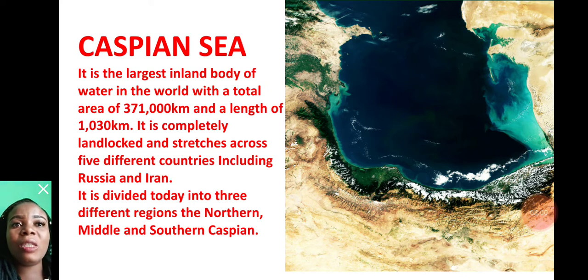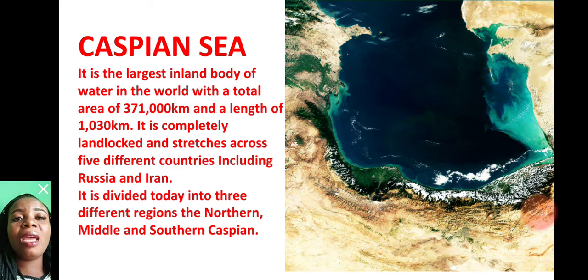Number one is the Caspian Sea. You noticed I said some lakes are large enough to be called a sea, and here is one of them. The Caspian Sea is the largest inland body of water in the world with a total area of 371,000 square kilometers and a length of 1,030 kilometers. It is completely landlocked and stretches across five different countries, including Russia and Iran.